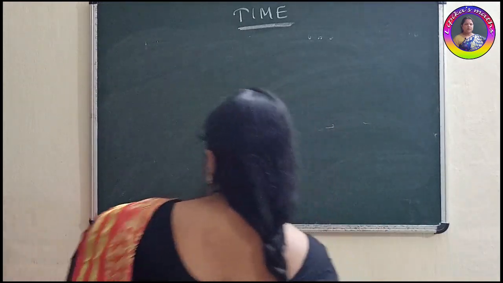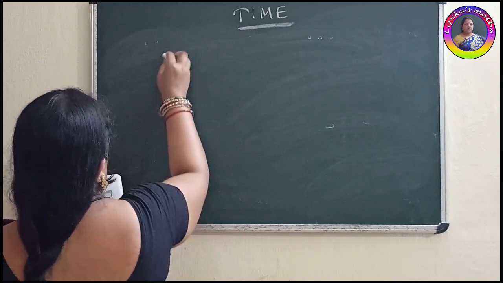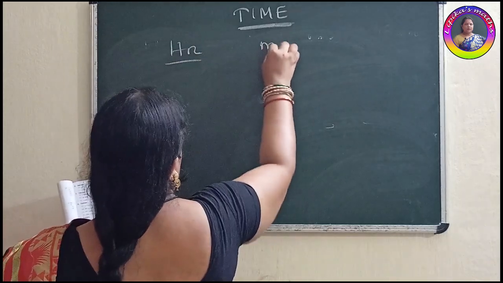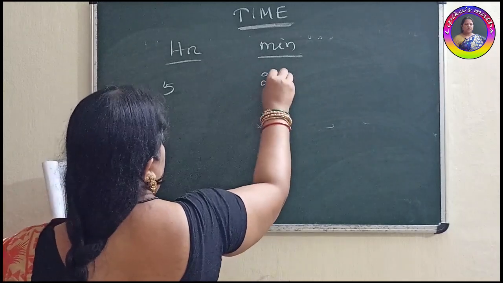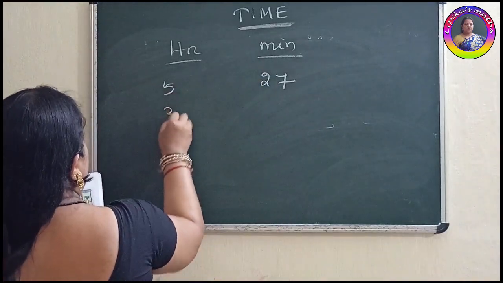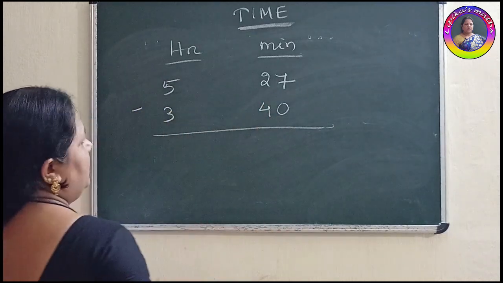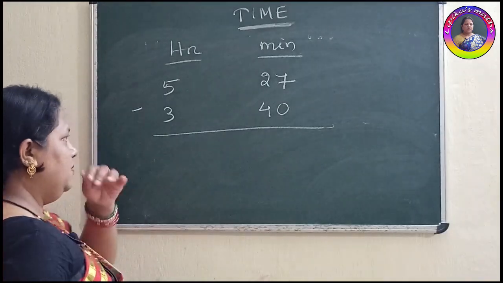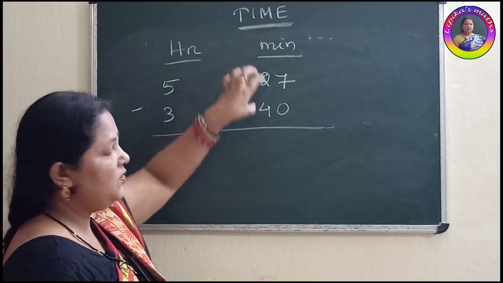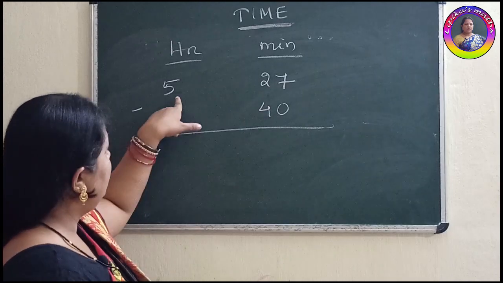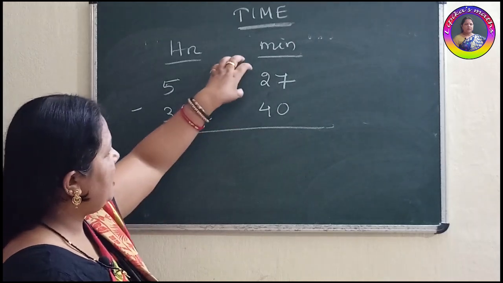move towards our subtraction part. Let me show one example. Hour, minute. Okay. 5 hours 27 minutes. 3 hours 40 minutes. Minus it. Clear? So what to do? Don't do 40 minus 27. We need to subtract from this to this, because this is your minuend. This 5 hours 27 minutes is the greater timing. This is your lesser timing. So subtract from this to this.